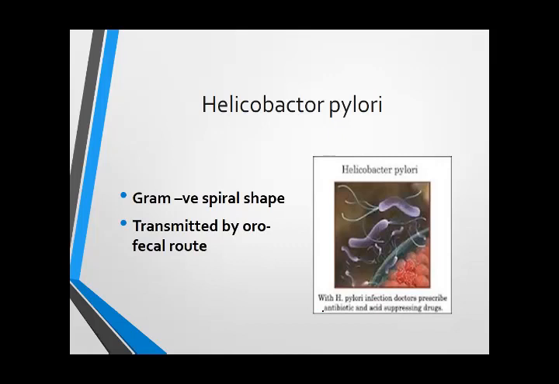The history of identification of this organism is very important. It was identified by Marshall and Warren, scientists who identified that the ulcer is caused mainly by the H. pylori microorganism. As I told you before, in the past it was understood that ulcers are caused by stress and spicy food. So Marshall is the person who identified that the ulcer is caused by H. pylori, but no one believed this.